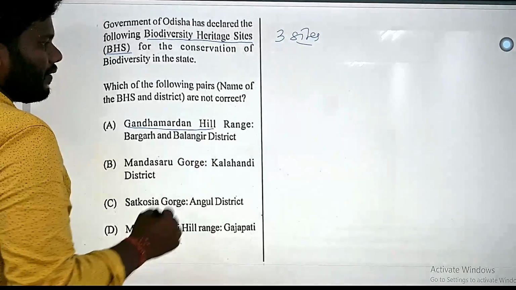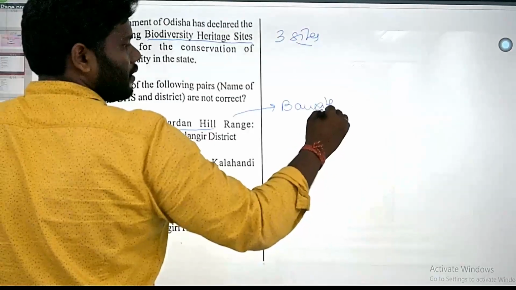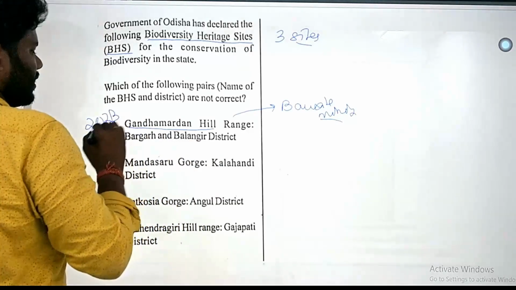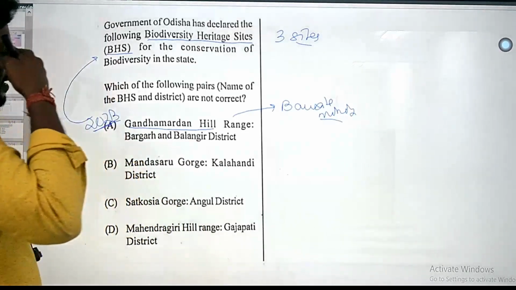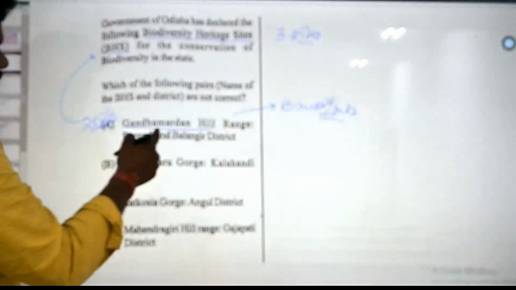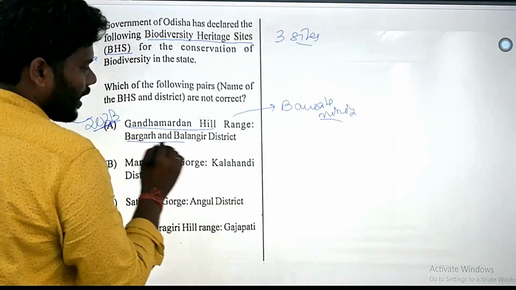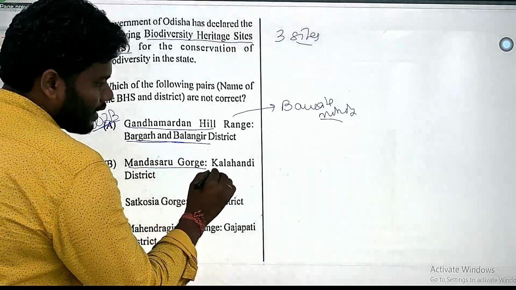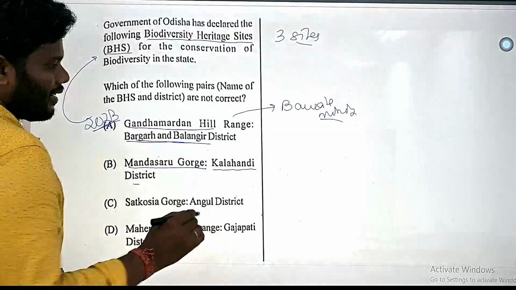Recently it was a current affair because of bauxite mining. People were protesting about that, and that is why in 2023 this was included as a biodiversity heritage site. So this is a biodiversity heritage site which is present in Bargarh and Bolangir district. Now next one is Mandasaru Gorge, that is also inside a biodiversity heritage site. And here it is not in Kalahandi district, it is in Kandhamal district.